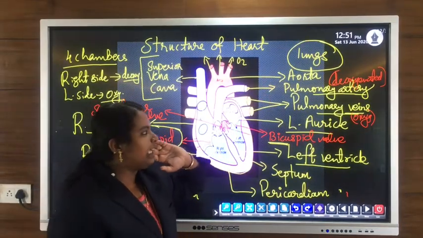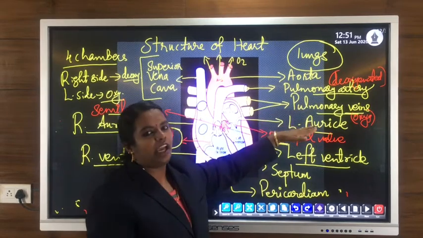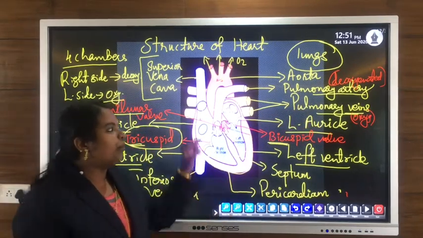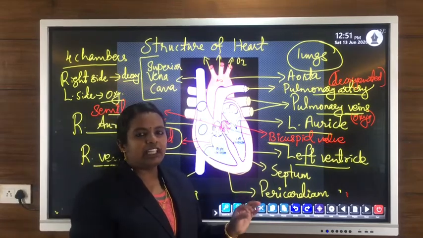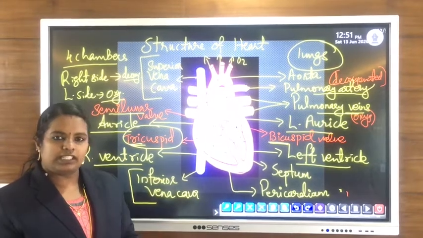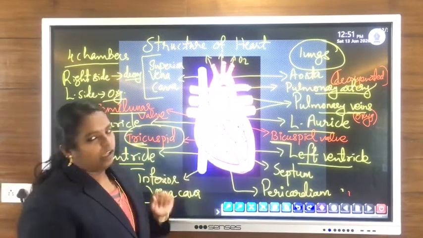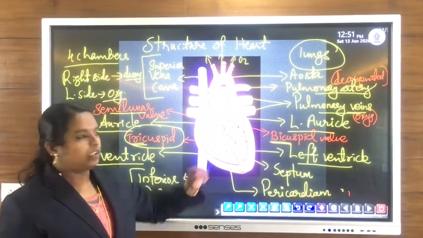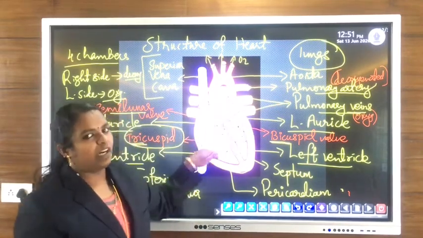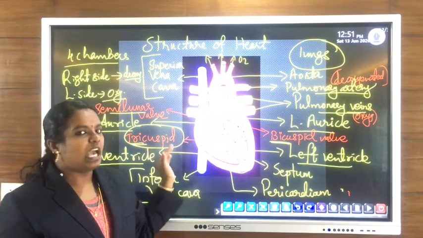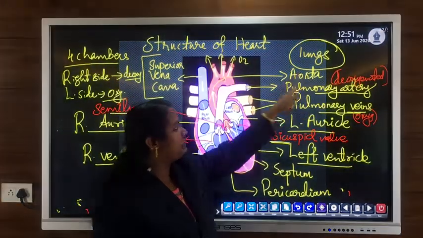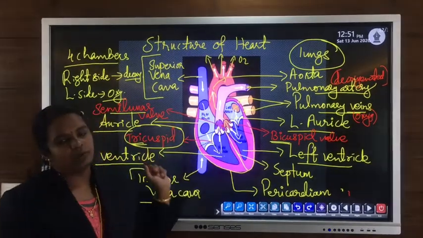Then normally all veins carry deoxygenated blood, but the exception is the pulmonary vein, the only vein which carries oxygenated blood, bringing blood from the lungs to the heart. After the oxygenation process, the pulmonary vein carries oxygenated blood from the lungs to the left side of the heart.